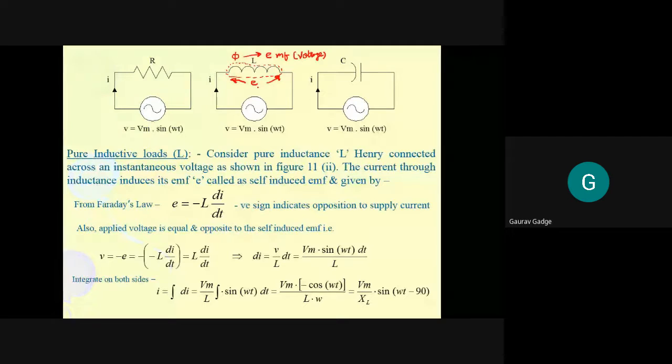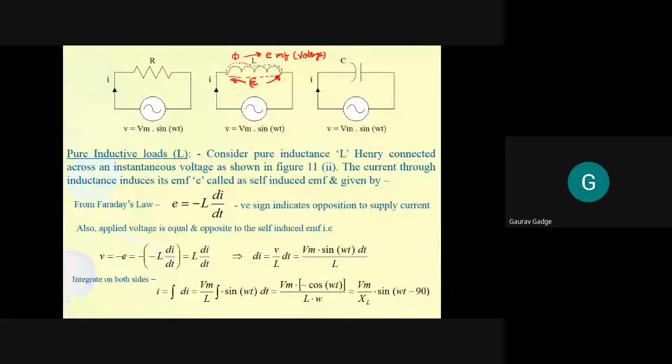So it means we have two voltages. You can see here you have EMF as one voltage, but this EMF is developed due to the magnetic field which is linked, and that magnetic field is developed due to the current which is passing through the circuit, and the current is passing through the circuit because of the instantaneous voltage. So in short, voltage is given to the circuit, current passes through the circuit, that develops the magnetic field surrounding the coil, and that magnetic field develops the EMF. This is the process which takes place in the inductor, that is the coil.